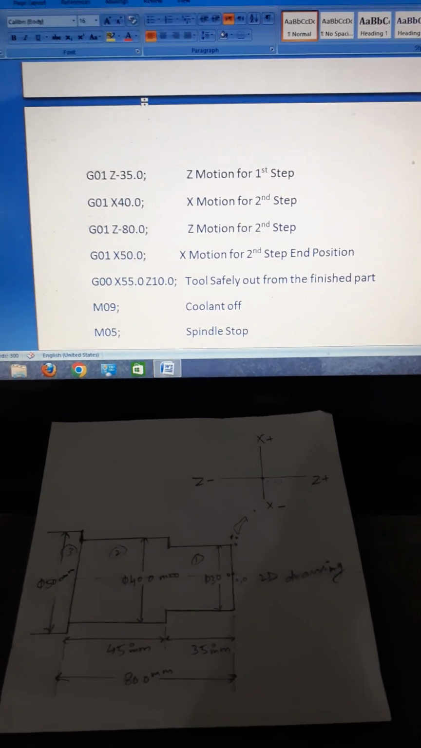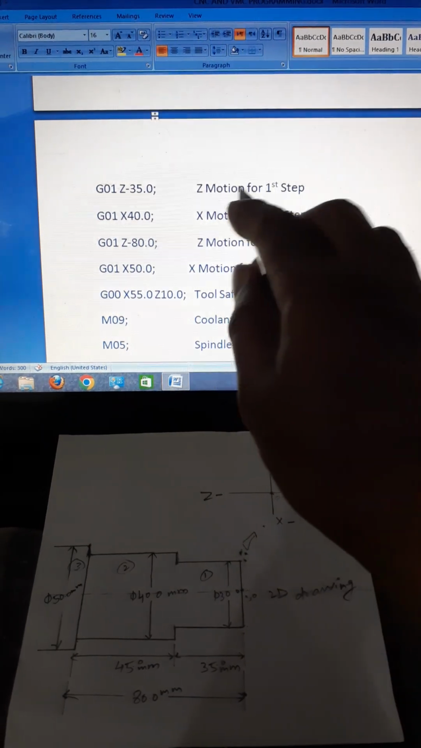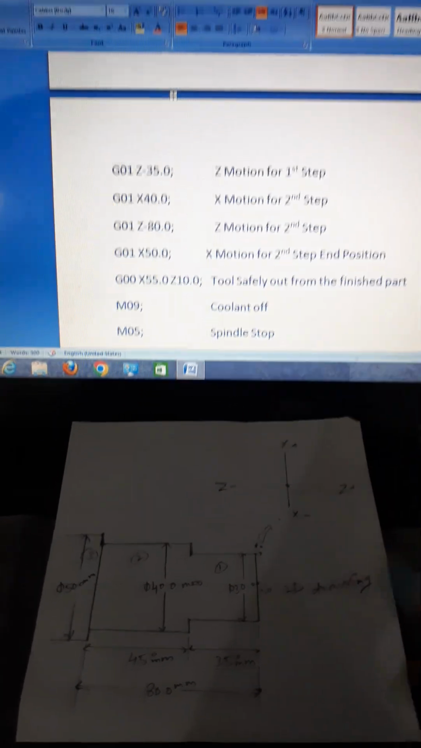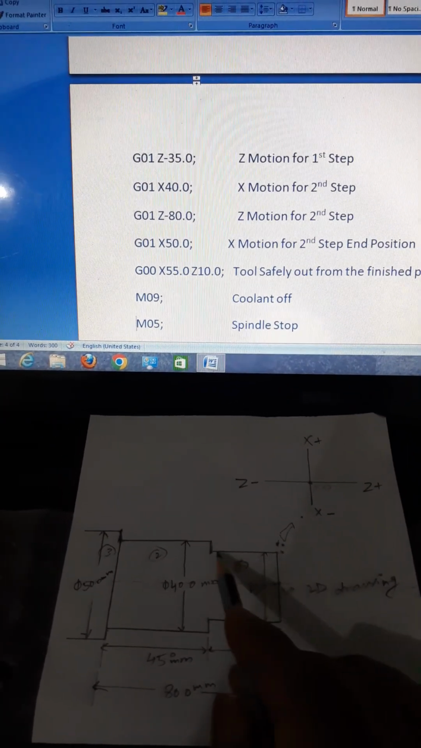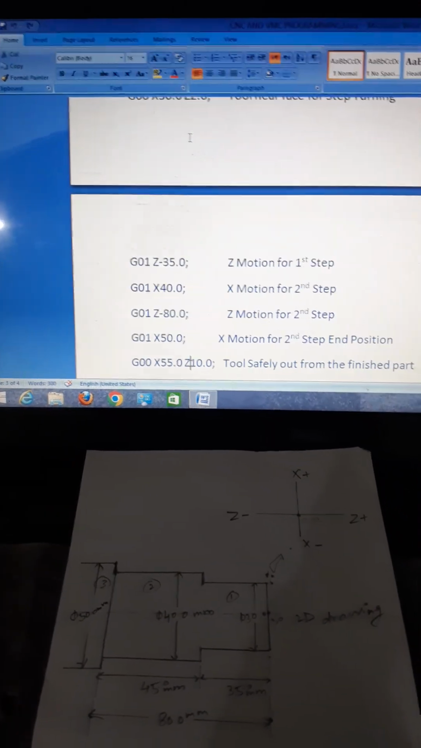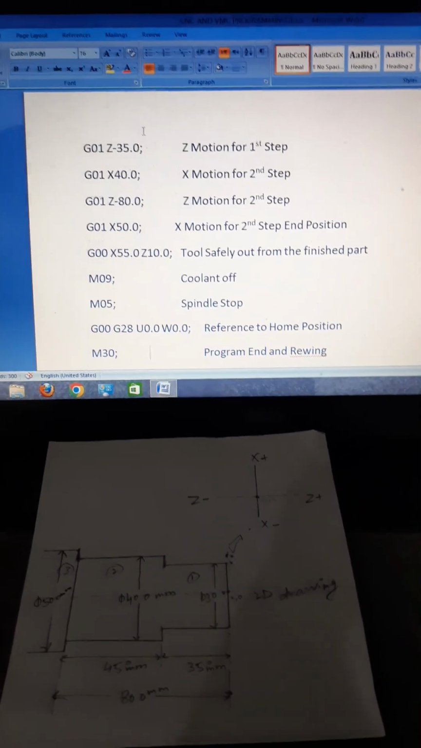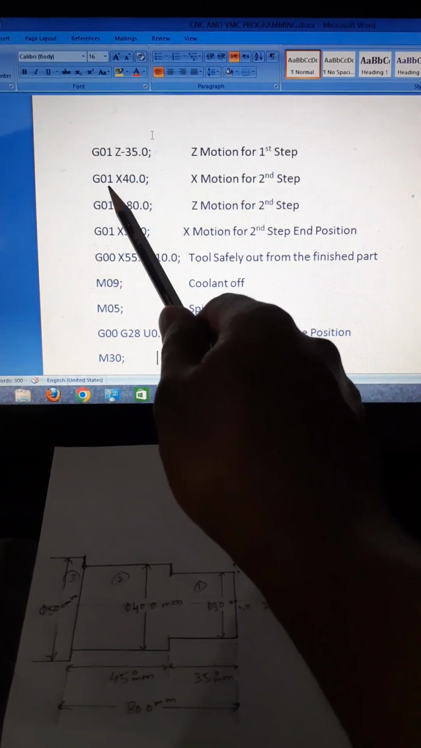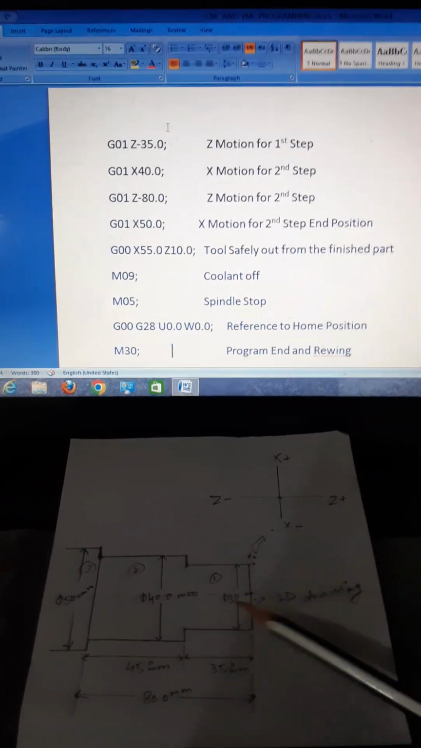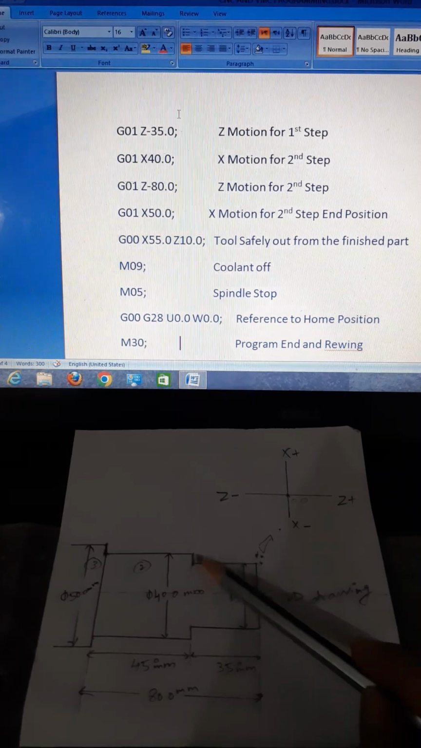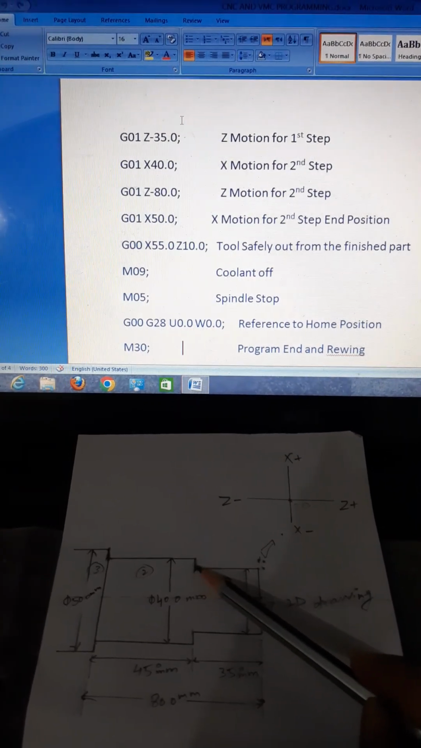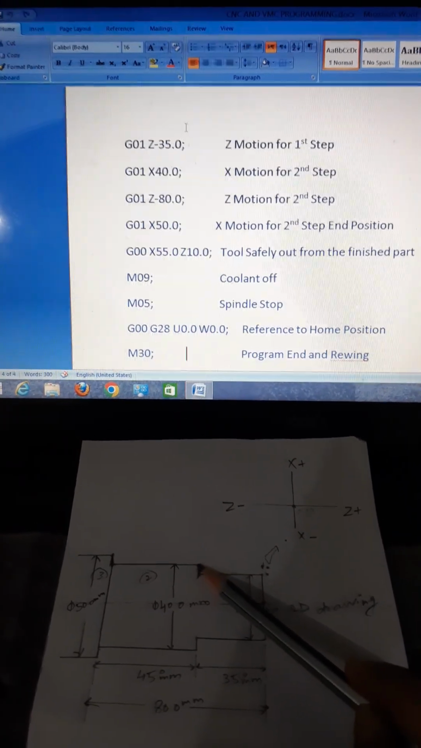You see linear feed move Z-35, Z motion for first step. Now first step turning is completed. Tool is here. Linear feed move X40, X motion for second step. Now this X motion for second step, this step operation is completed. Now tool is here.